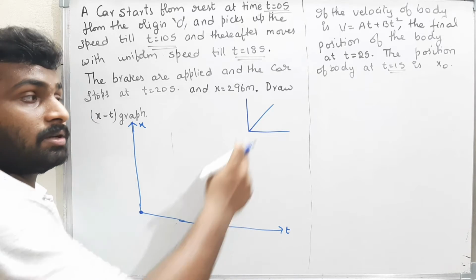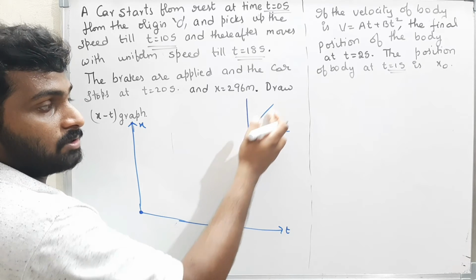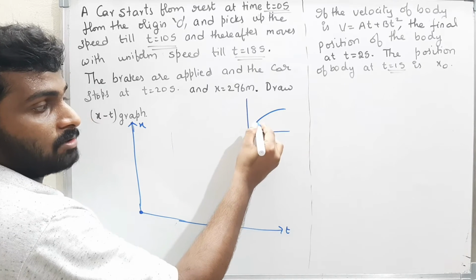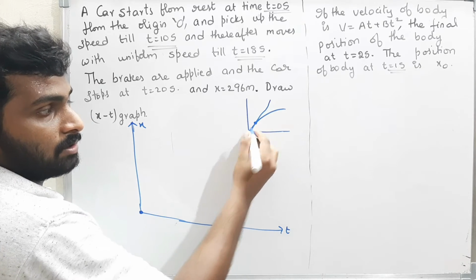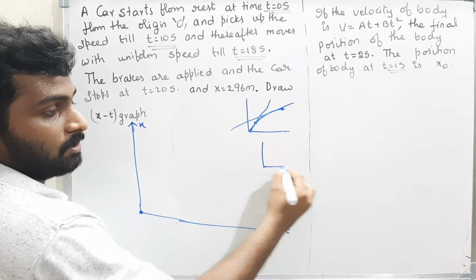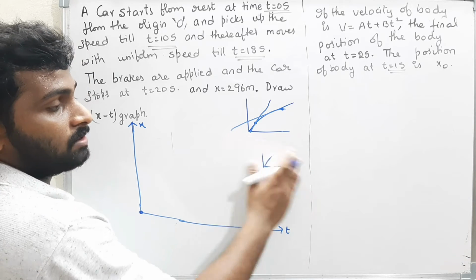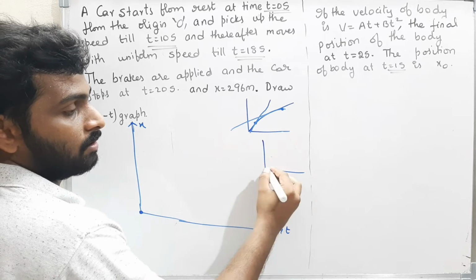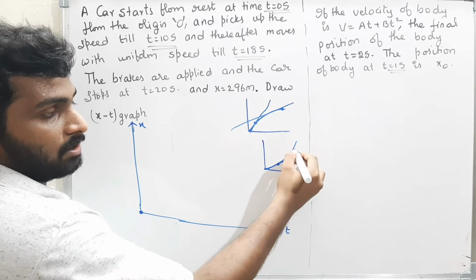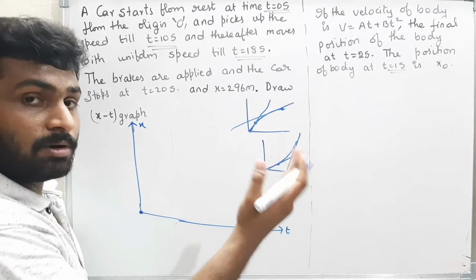If this is a line, the slope is constant. In the xt graph, the slope gives me the velocity, the speed. That means the slope is constant for a straight line, so here the velocity is the same. But now this graph represents the velocity of the body. Here it is maximum, and here the velocity of the body is minimum. That means this graph represents the velocity of the body gradually decreasing. Now what does this graph represent? Here this is the slope, and here this is the slope. That means the slope is gradually increasing, and the slope is nothing but velocity or speed.